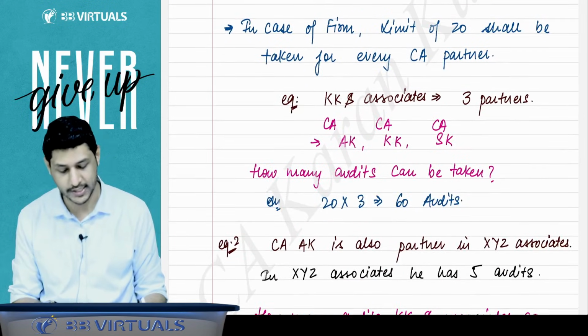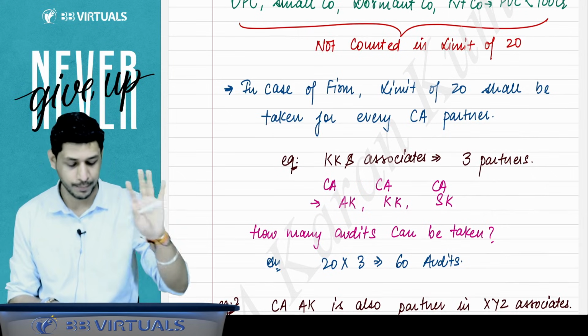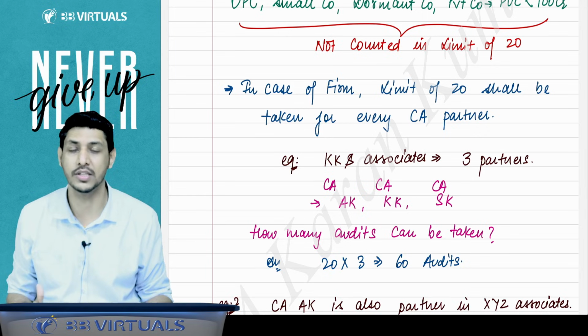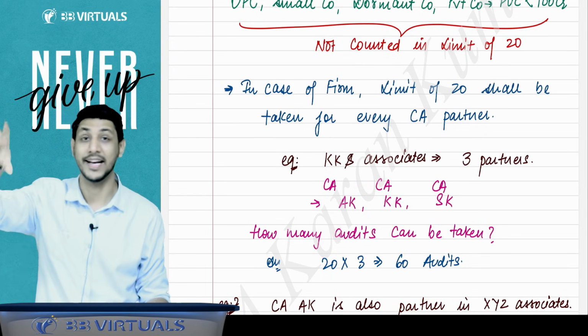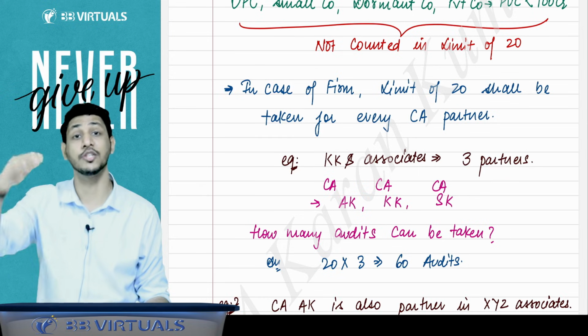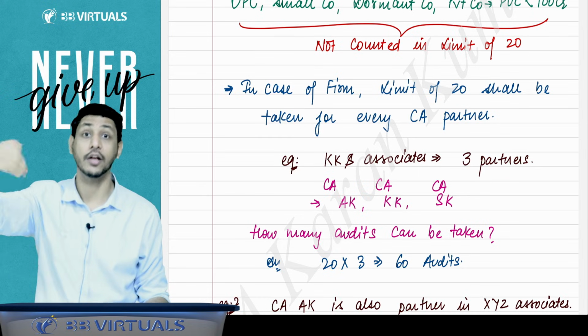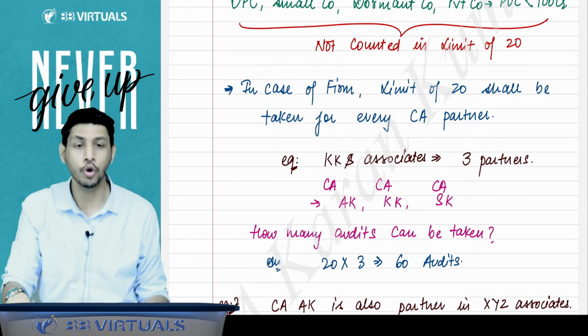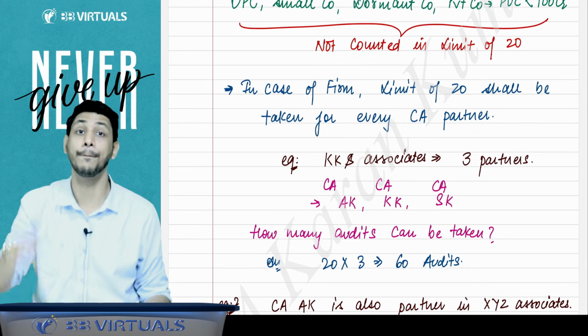Now I have given you the example. Let me discuss that example, but wait. In case of a firm, suppose a firm is appointed as an auditor, then how will this limit of 20 be counted? I said that a firm can be appointed if the majority of partners are CA, or you can appoint a firm in which all partners are CA. So you have to take the limit of 20 per partner.